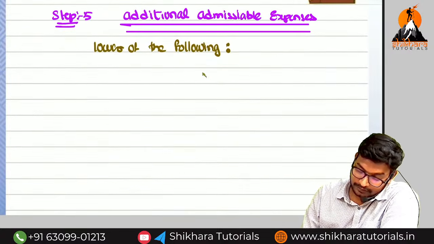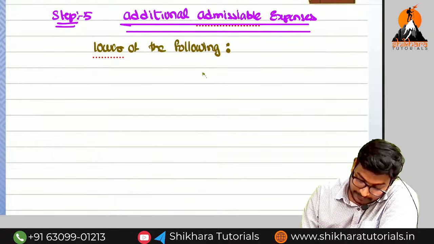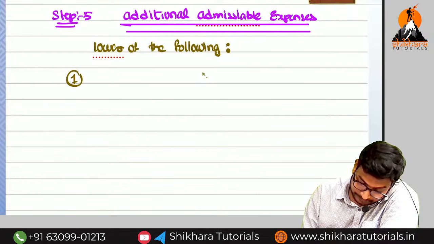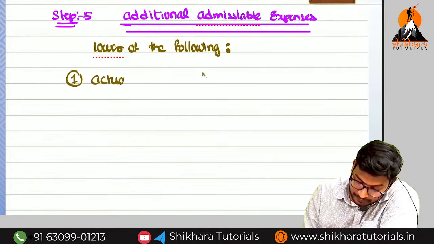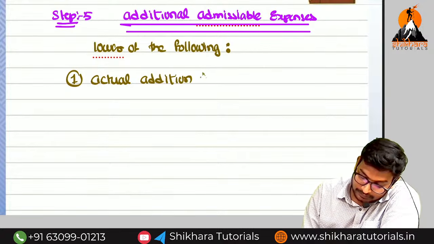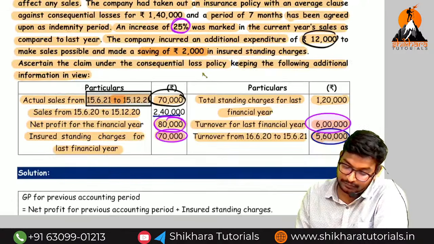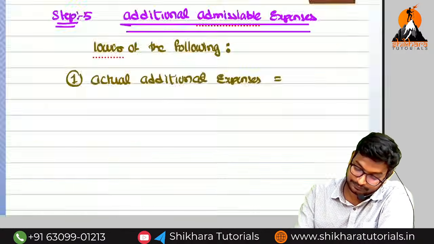Actual additional expenses. What is the amount of actual additional expenses given in the question, amma? 12,000.